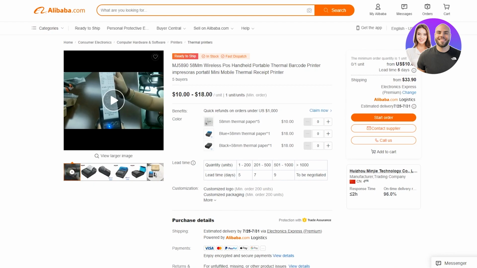As you can see right now, it's $10 to $18, but with the shipping, it might go up to $34, or it might go up to $40. So the shipping might be three times the actual product depending on wherever you're living. If you're shipping from the US to maybe Australia, that's a long journey, so the shipping price might be quadruple your original product price. So you have to keep those things in mind as well.